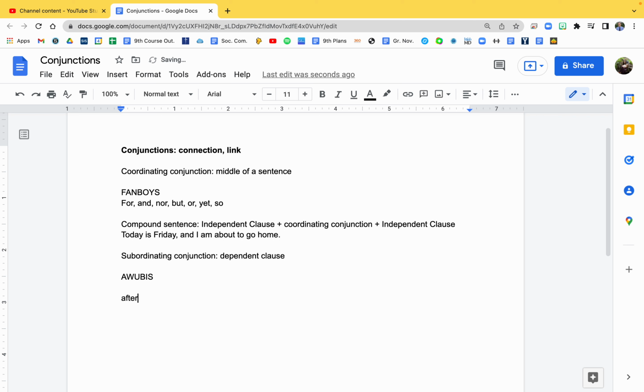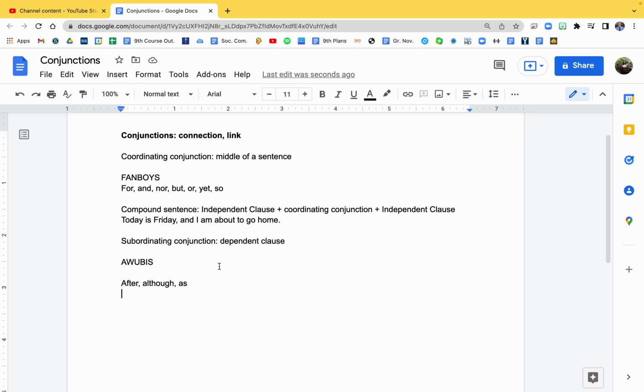A is for after. Well, there's a few of them for A: after, although, or as. These can be subordinating conjunctions starting a dependent clause. Remember, a dependent clause is going to need a subject and verb with it. Okay, W stands for when or while. U stands for until. The B is for because, also before. The I is for if, and then the S is for since. These are subordinating conjunctions.